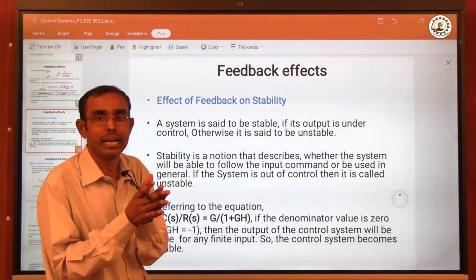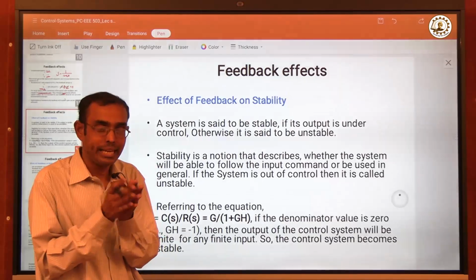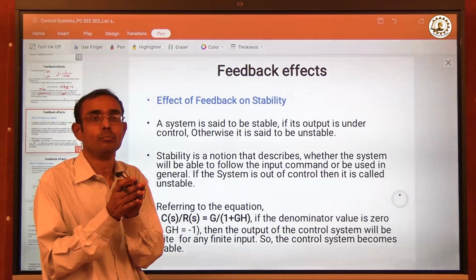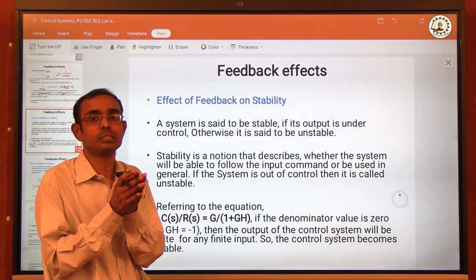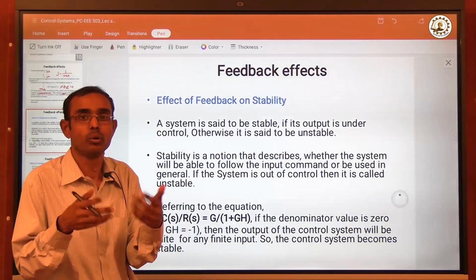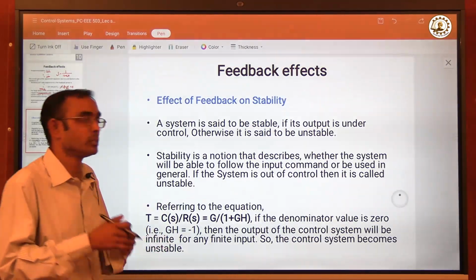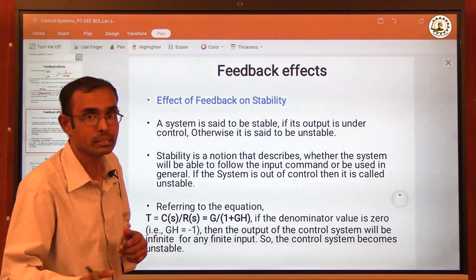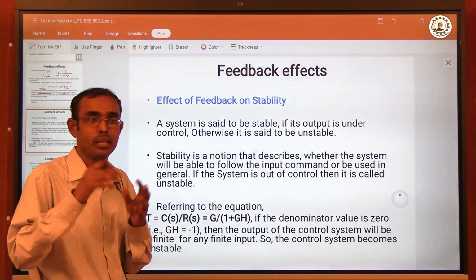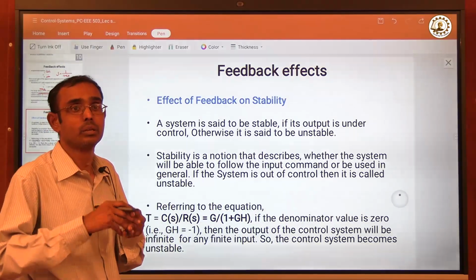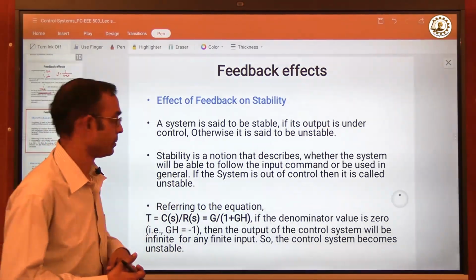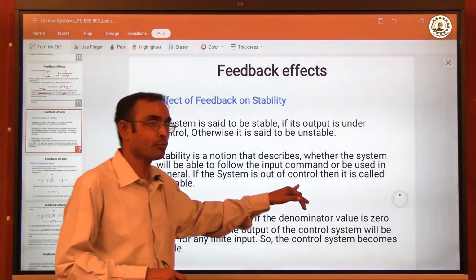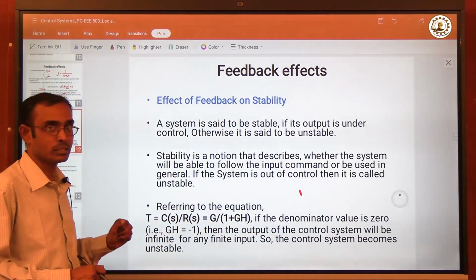If that is not followed, then the difference between the two will generate more and more error. So there is always a chance that the system may get unstable at some point of time if the error is not managed properly within its limit. Now, if the system is out of control, then it is called unstable.